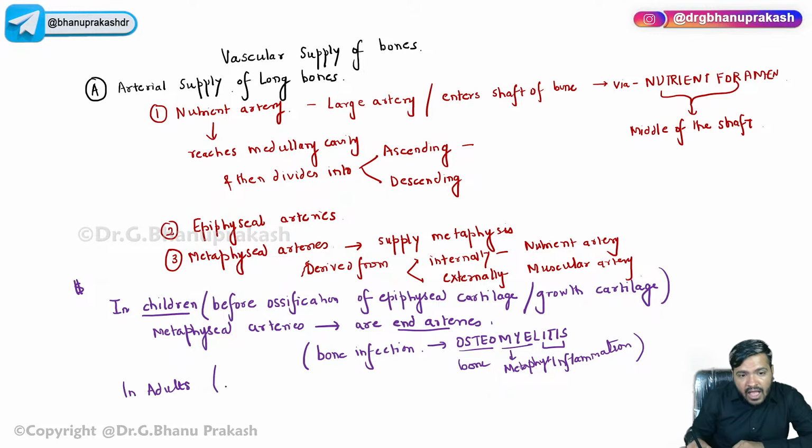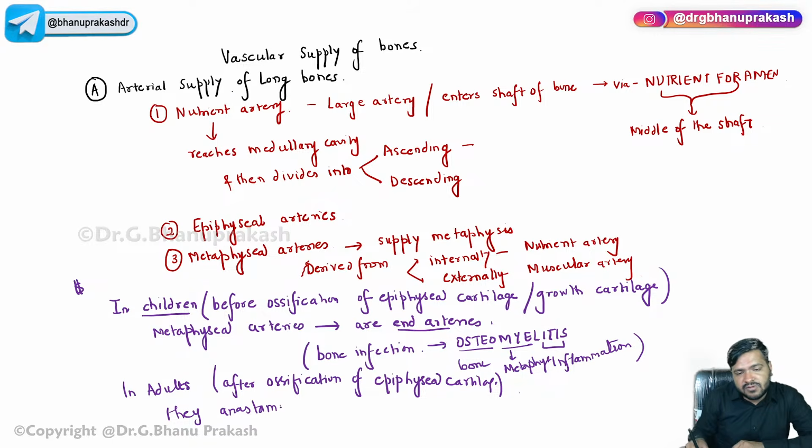in adults, after ossification of the epiphyseal cartilage, the metaphyseal arteries anastomose with the epiphyseal arteries. Now, you have to be very clear with this term.